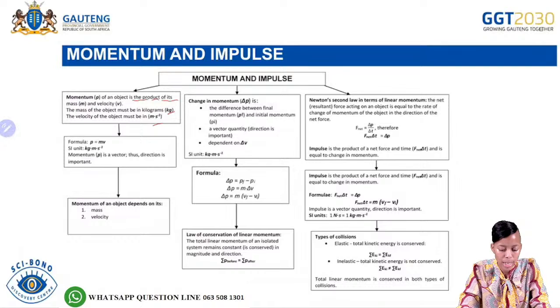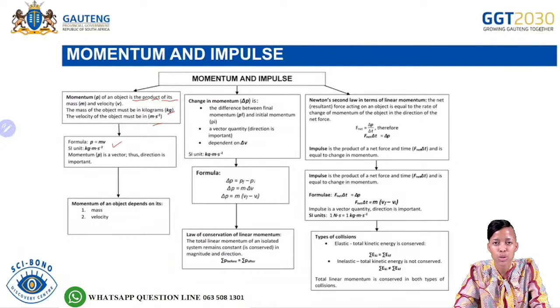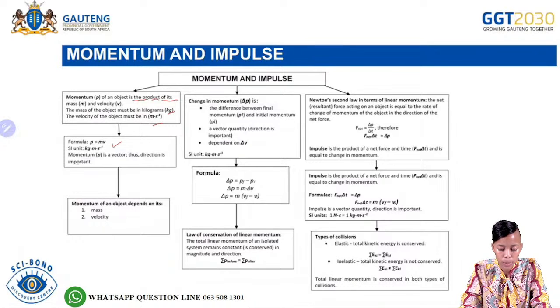And then we also covered the SI units for momentum. We said it's going to be a combination of the mass and the velocity, kilograms and meters per second. So those are the units of momentum.